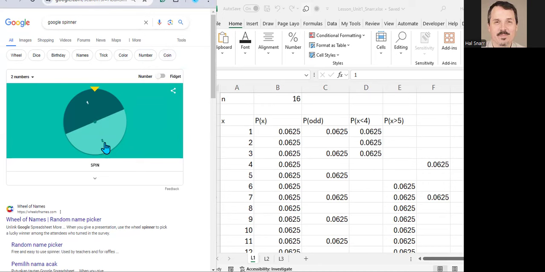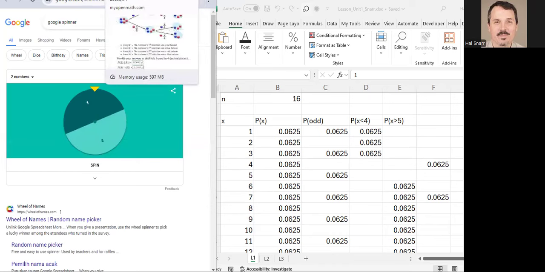The probability of x equal 2 is 0.5. The spinner can't land on both 1 and 2 simultaneously, so these are mutually exclusive. So the probability of x equal 1 or x equal 2, that union, is the sum of those two probabilities, 0.5 plus 0.5, which is equal to 1. So 1 and 2 are collectively exhaustive. And when two events are collectively exhaustive, the probability of them is 1.